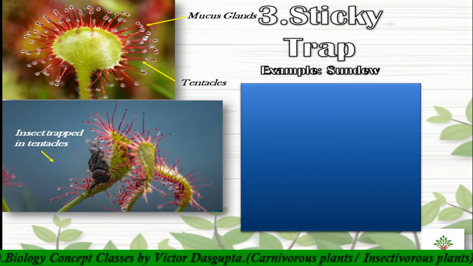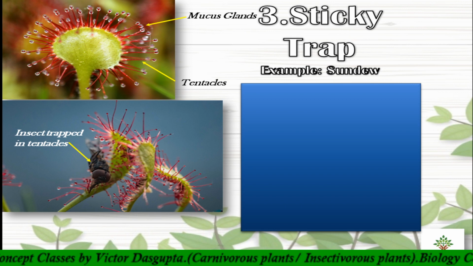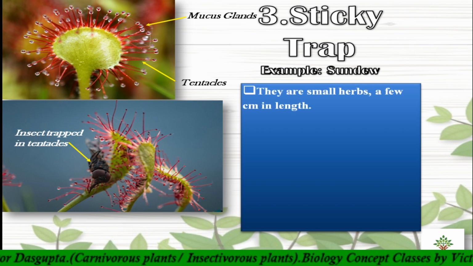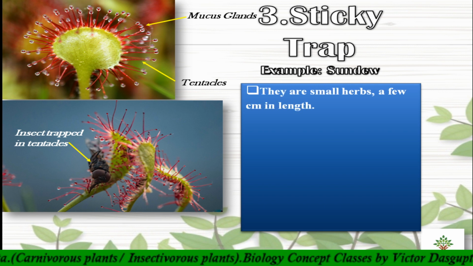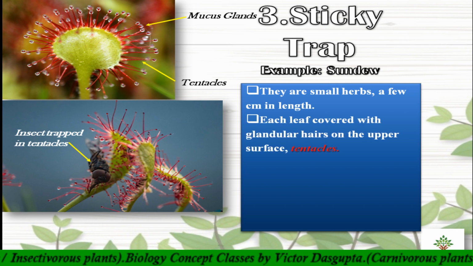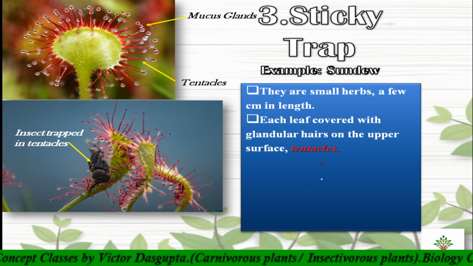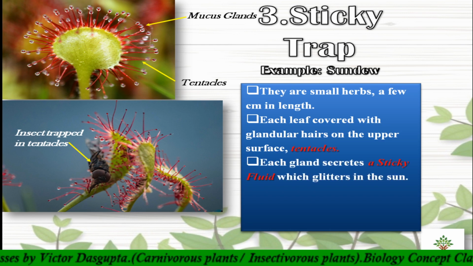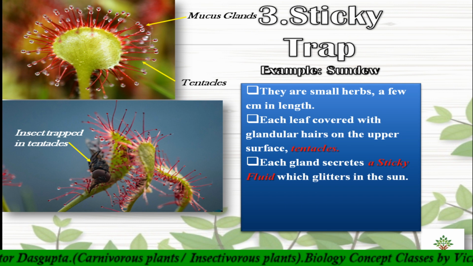And here you can see an insect is trapped inside the tentacles. So basically these sundew plants are small, quite a few centimeters, 2 to 4 centimeters in length, and each leaf is covered with glandular hairs. These are called tentacles. Tentacles have sticky fluid, the mucus glands, right?